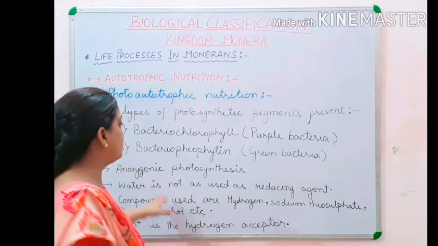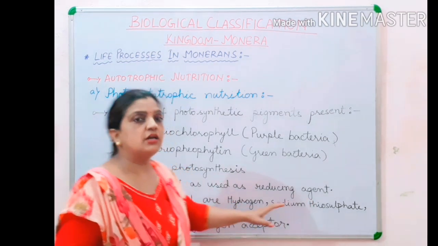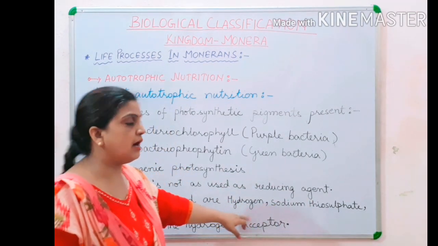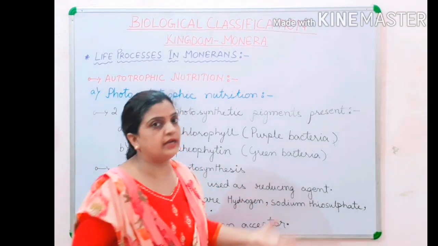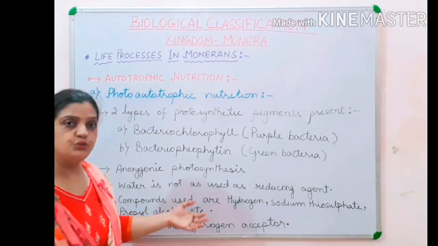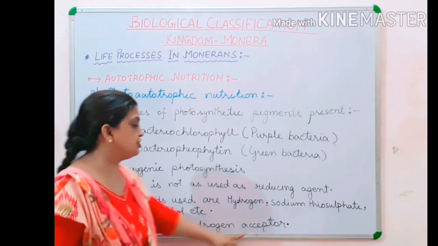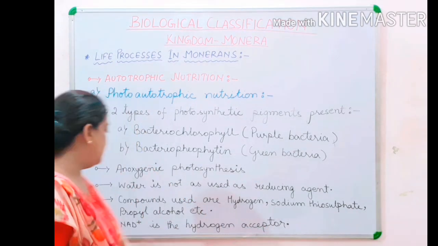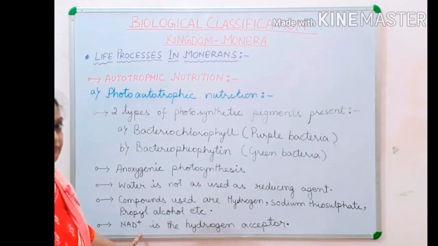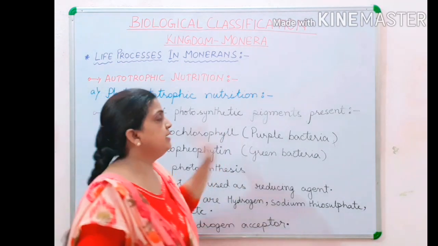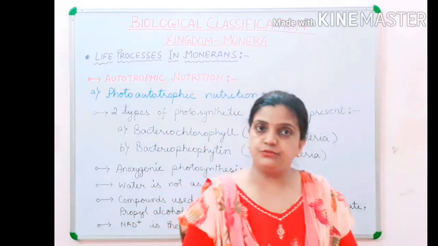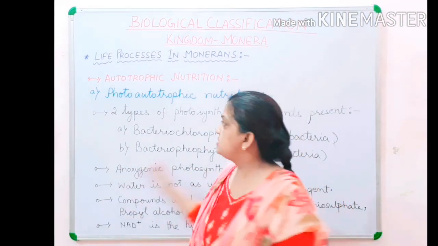So if water is not used as a reducing agent, then in place of that, compounds like hydrogen, sodium thiosulfate, and propyl alcohol are used. And children, NAD plus is the hydrogen acceptor in this process. Nicotinamide adenine dinucleotide phosphate, NADP, is the hydrogen acceptor in the process of photoautotrophic nutrition. Now children, hope this is clear to you all.